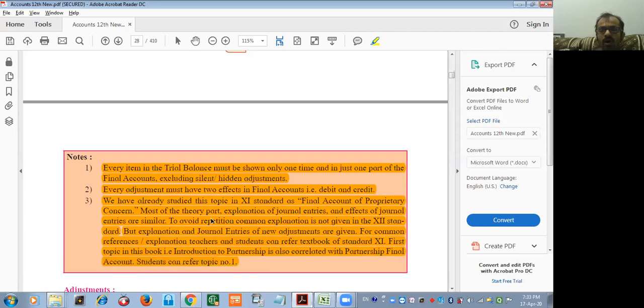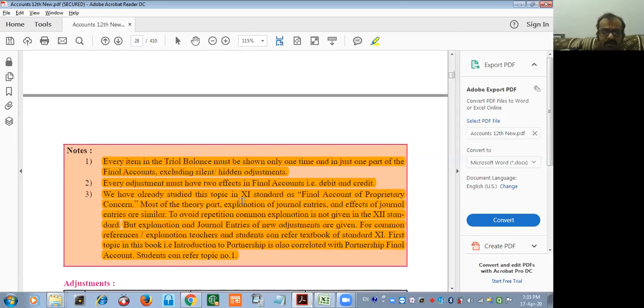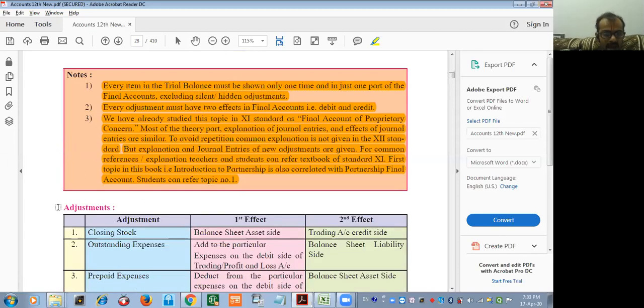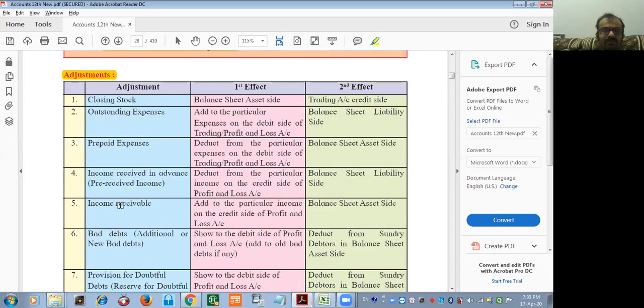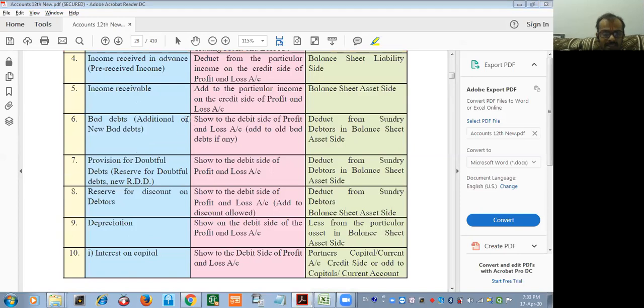Please remember already what the textbook says. Already we have seen in detail in our 11th standard last chapter. So the data is not given again and again for repetition purposes. But I will re-explain everything in detail because according to me it is very, very highly important. Okay? And all the adjustments are given here, and we will see one by one each and every adjustment.